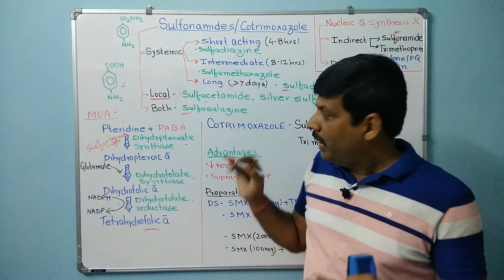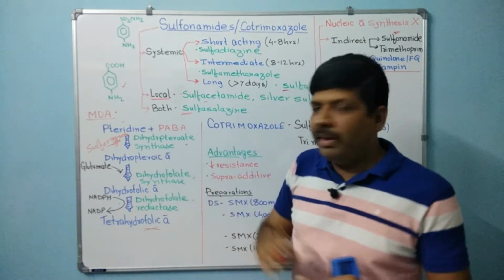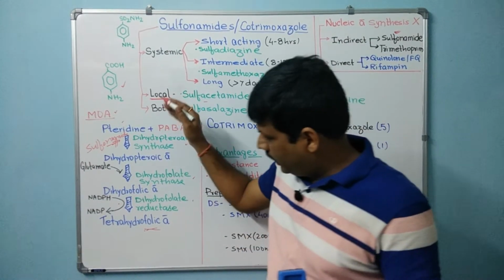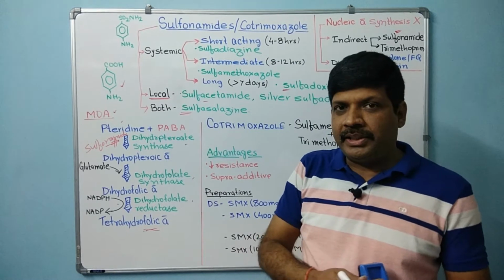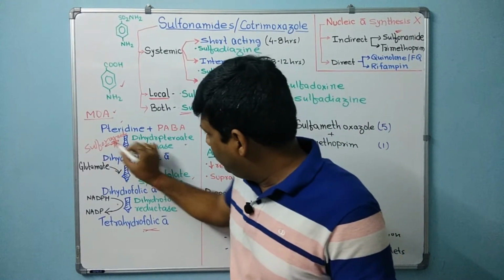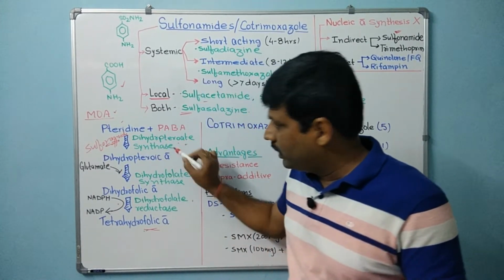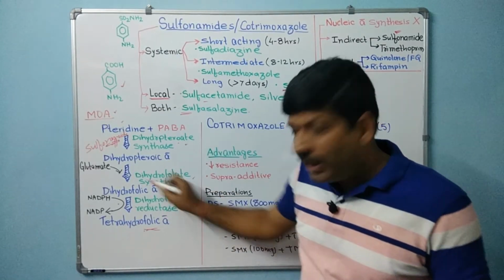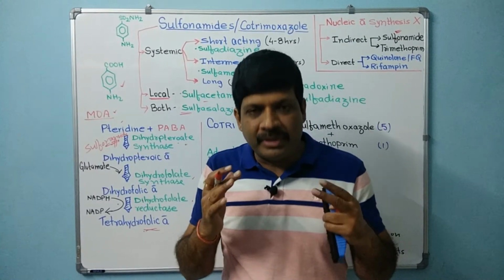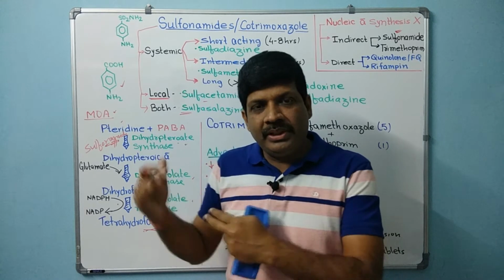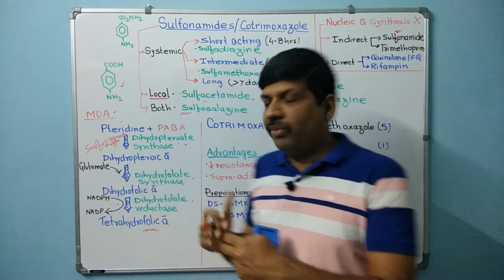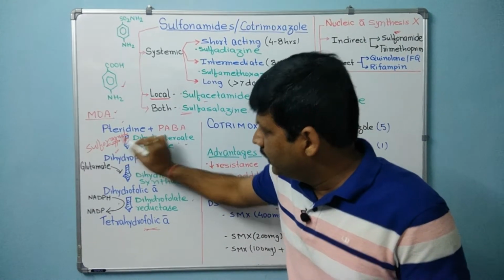Structurally it is similar, and that's why it replaces the PABA, and that's why there is inhibition of the folic acid synthesis. Or this will inhibit the enzyme dihydropteroate synthase, so that the end result, the folic acid formation, is inhibited. So this is how the sulfonamide acts. So it acts over this stage.